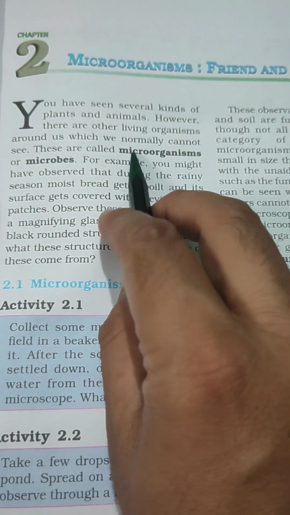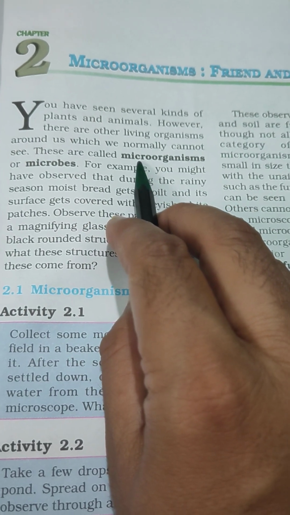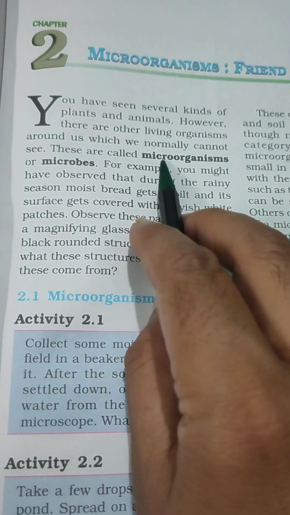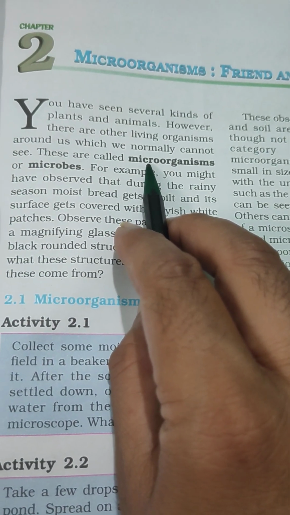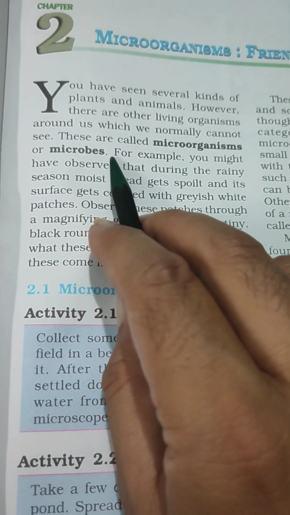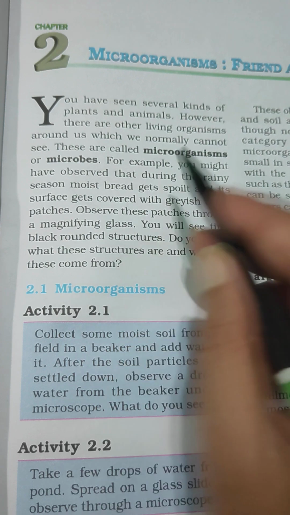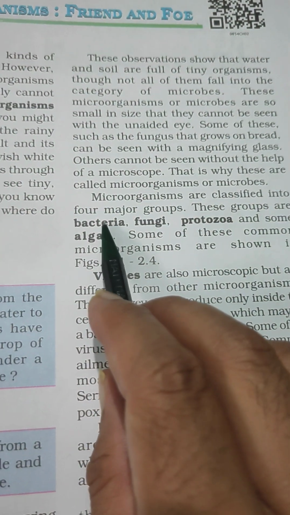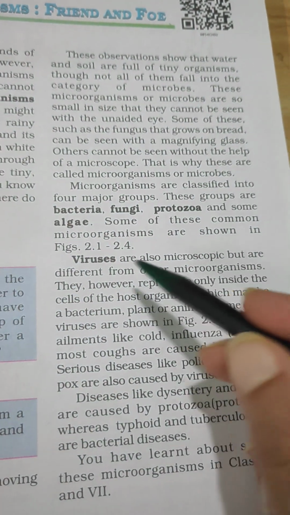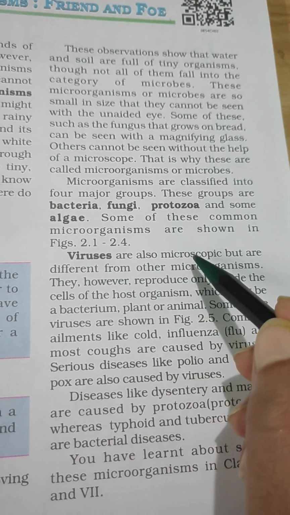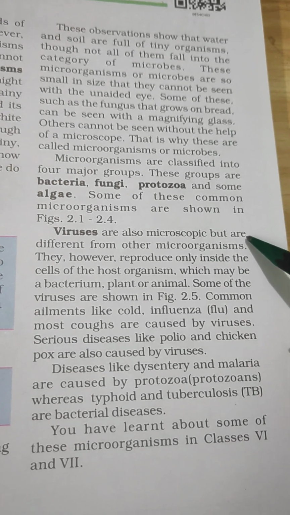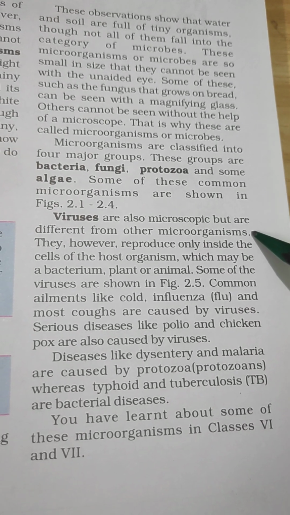You know that in microorganisms, the word micro means very small. The organisms that exist with a very small size, which we cannot see with our normal eye, are called microorganisms or microbes. Types of microbes can be 4 types: bacteria, fungi, protozoa and algae, as discussed. Viruses are also microscopic in nature, we cannot see them, but they are a little bit different from other microorganisms.